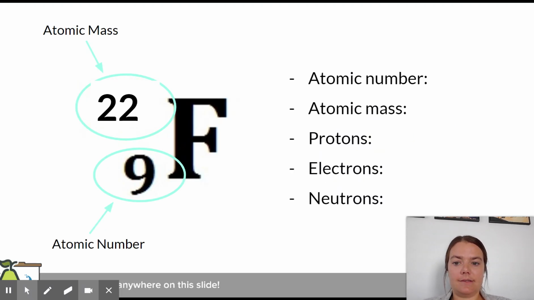So let's try this using this information. What is the atomic number, mass, protons, electrons and neutrons of this particular isotope? Great. So what we should have gotten, the atomic number is this bottom number, 9. The mass is 22. Our protons are the same as the atomic number, so 9. The electrons are the same as the protons for now, so that's 9. And then the neutrons, it's this new atomic mass, 22 minus 9. So the neutrons are 13.